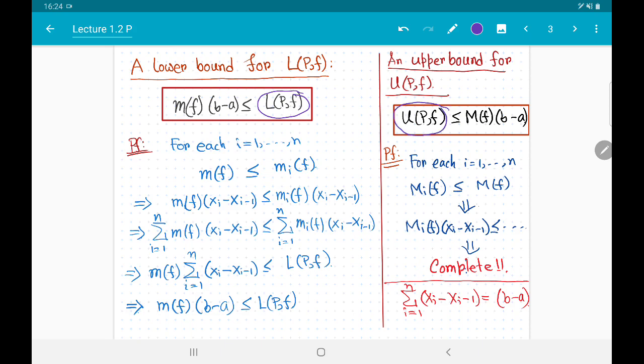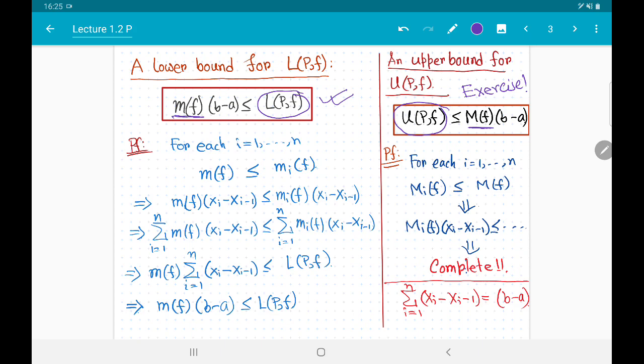First, we are going to give you a lower bound for the quantity LPF and an upper bound for the quantity UPF. So it always turns out that LPF is bigger than or equal to small m f times b minus a, whereas UPF is always less than or equal to big M f times b minus a. The proofs of these assertions are quite easy and simple. I will only give you a sketch of the proof for the first part and will leave the second inequality as an exercise for you to prove.